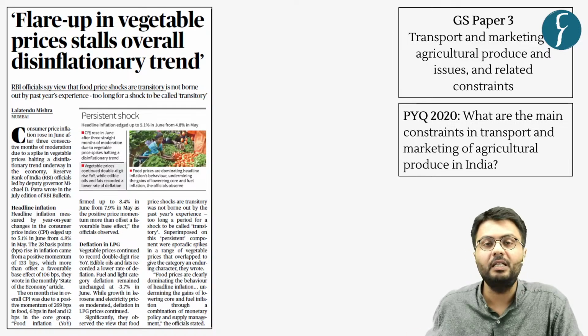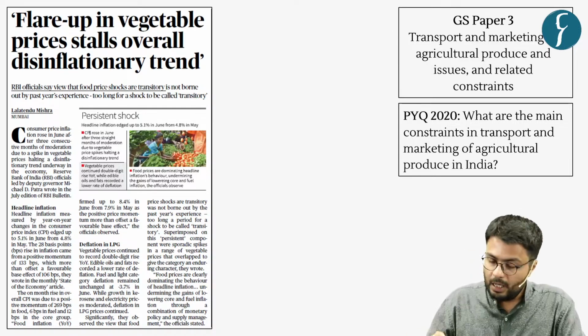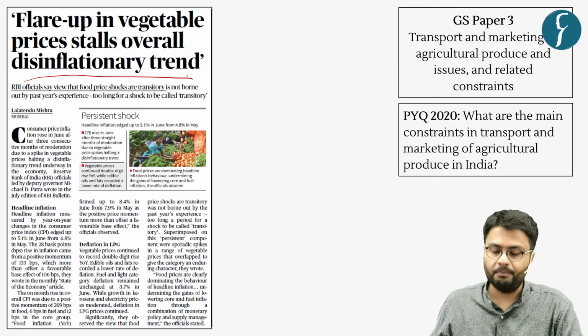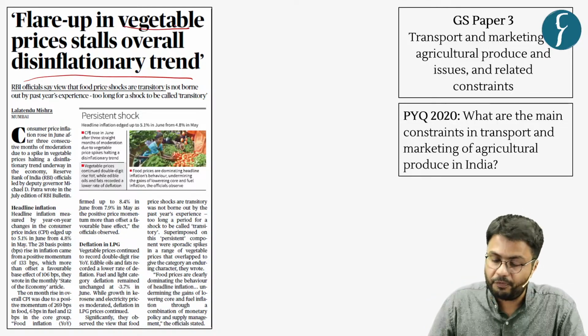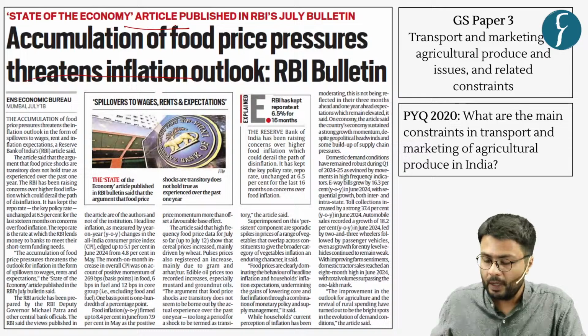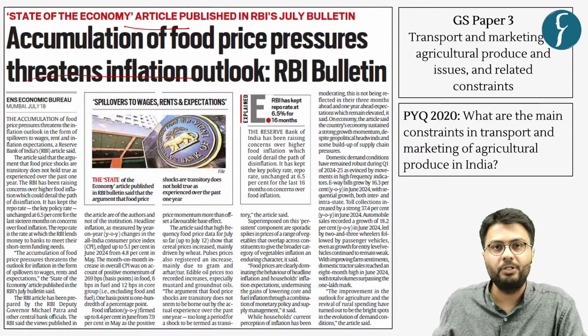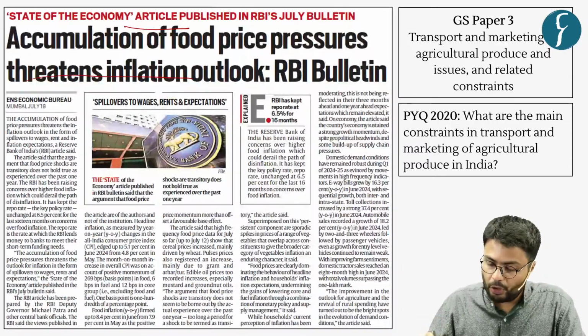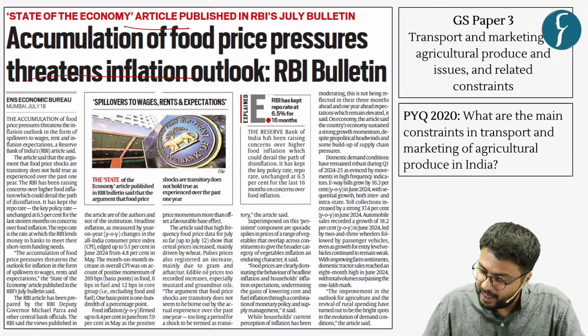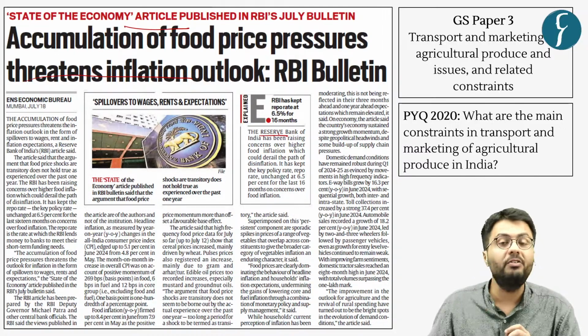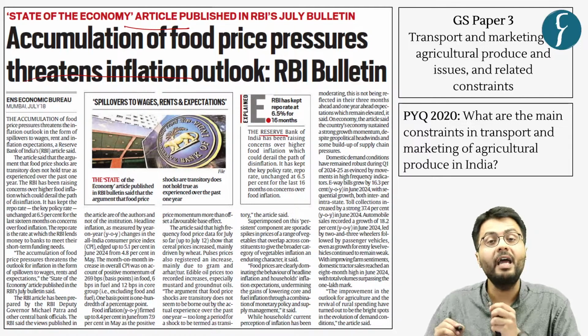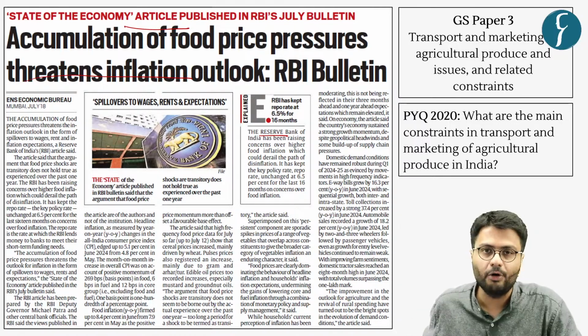Now as you can see, the articles related to the disinflationary trend and rise in prices of vegetables appeared in the Hindu as well as in the Indian Express newspaper. Now, if you look closely, the article highlights that the Reserve Bank of India has been raising concerns over high food inflation in the Indian economy.